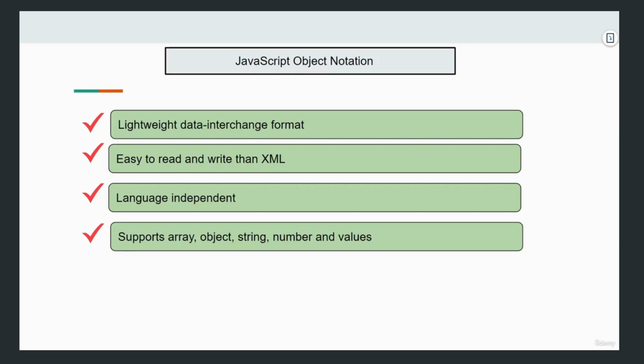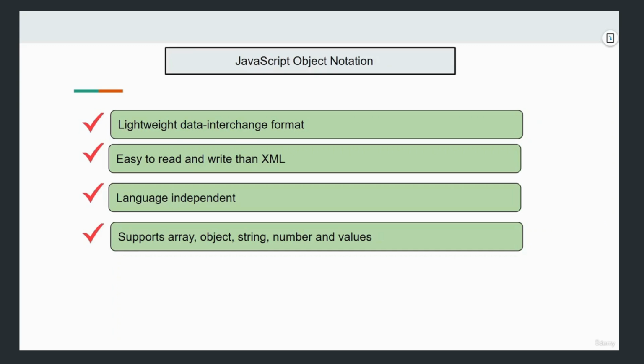The most important thing is that these are language independent. That's why JSON is also used to make different types of configuration, like within the database or the middleware application. But here we are confined to APIs: how APIs use JSON.